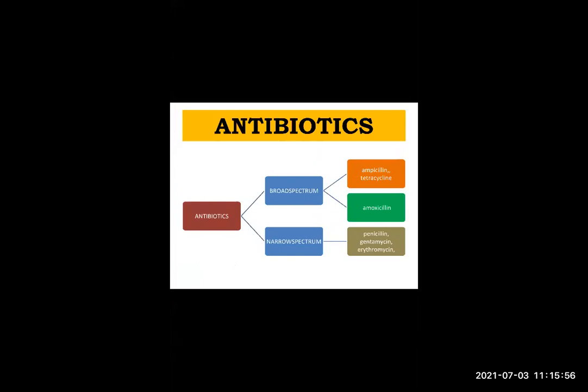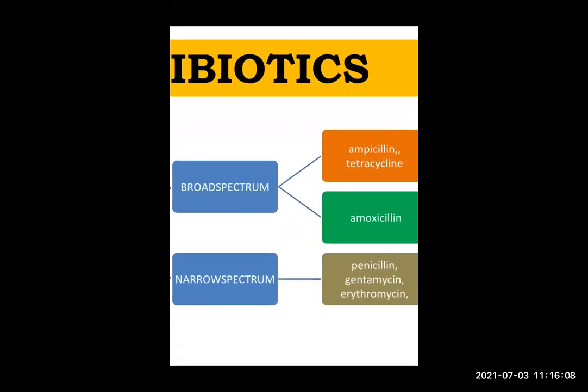Whenever any pathogenic microorganism is definitely known, that time we can use narrow spectrum antibiotics. For example, you can see on my screen, narrow spectrum antibiotics: penicillin, gentamicin, erythromycin. Students, you should remember the types and examples of antibiotics.